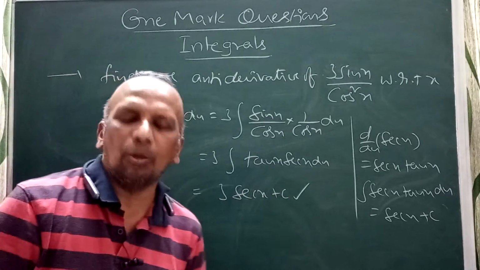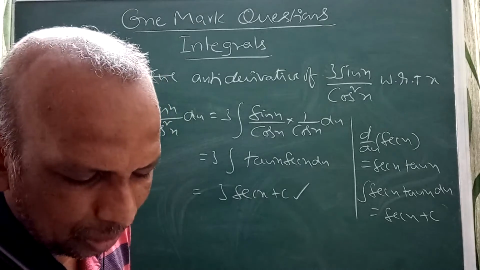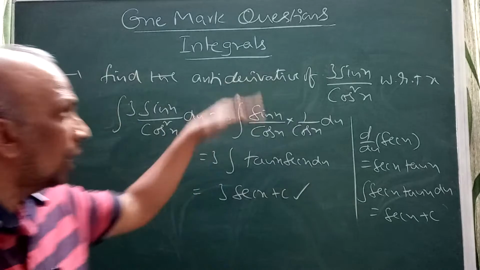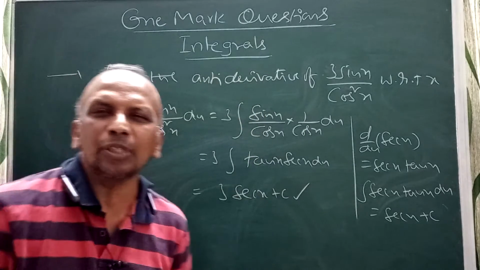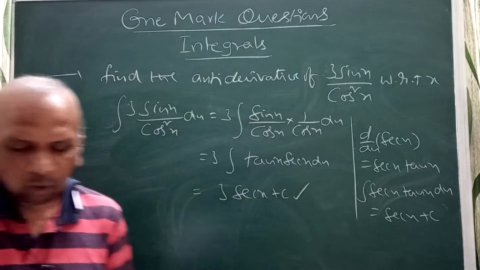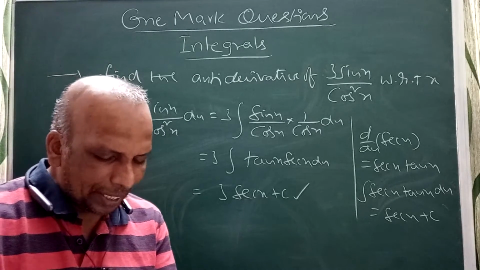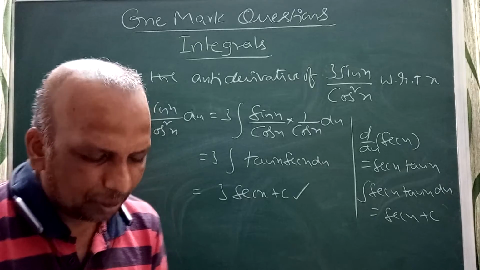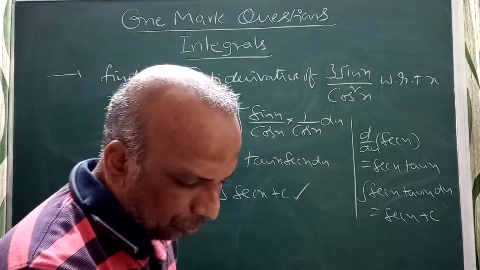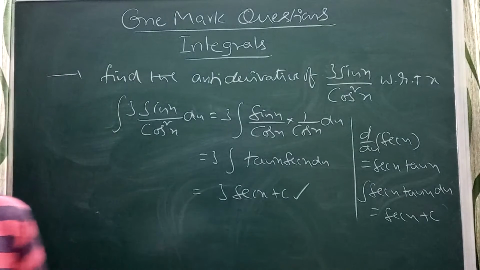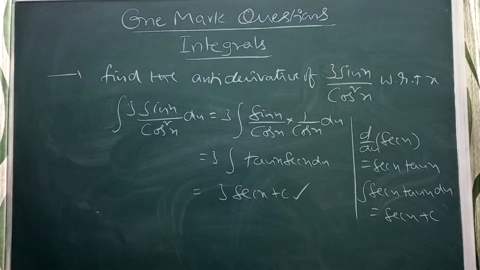Next, one more problem. Actually, these are all questions from previous model papers. I have collected all types of questions. See the next problem: find the antiderivative of 1 by x into root of x square minus 1 with respect to x.